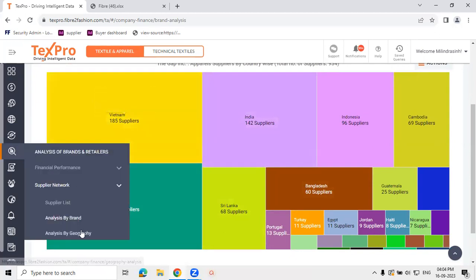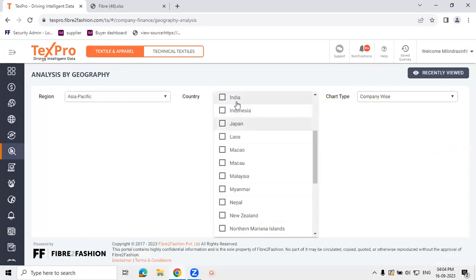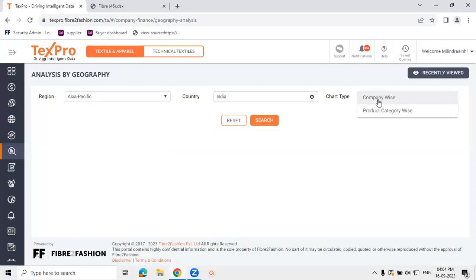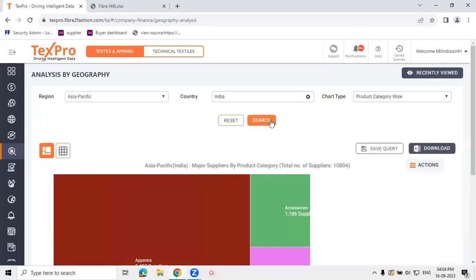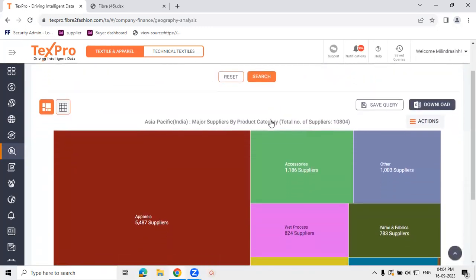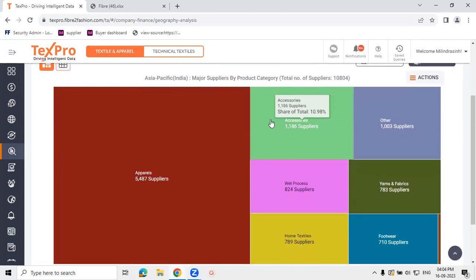And then we have analysis by geography. So for a particular geography, if we want to see in the last 2.5 years how many brands have sourced from that geography, we can make that understanding by this analysis. Let's do an example. Let's take Asia Pacific, India, category wise breakup. So in total for India, the system covers a database of around 10,804 suppliers.